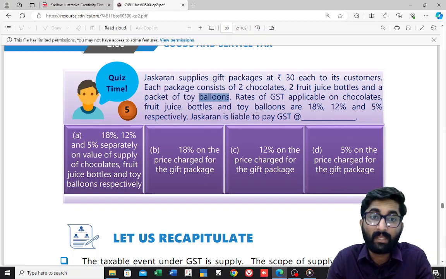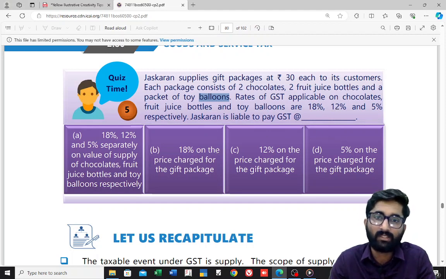Rate of GST applicable on chocolate, fruit juice bottles and toy balloons are 18%, 12% and 5% respectively. Jaskaran is liable to pay GST at the highest rate. What is highest rate? 18%. So 18% on the price charged for the gift package. So the answer is B.